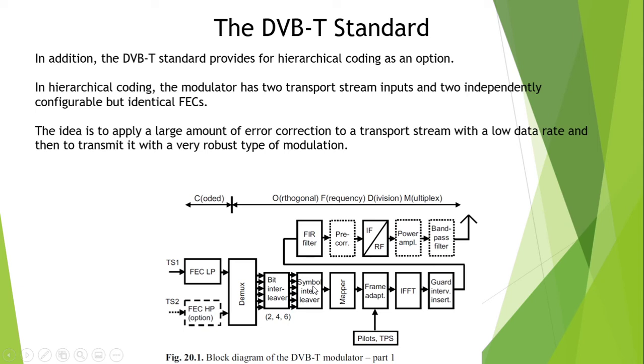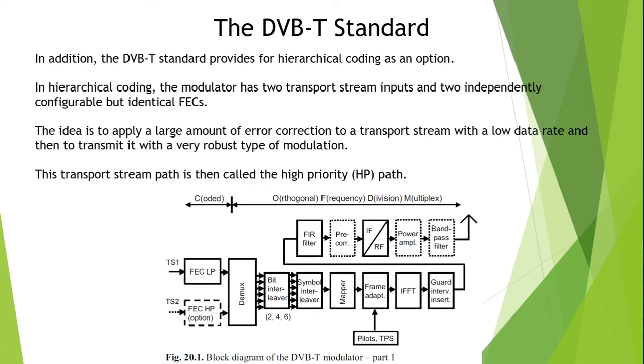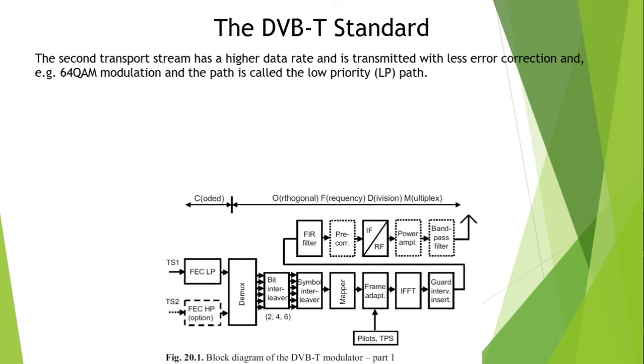This transport stream path is called the high priority path, the HP path. The second transport stream has a higher data rate and is transmitted with less error correction and, for example, 64 QAM modulation, and the path is called the low priority path, that is the LP path.